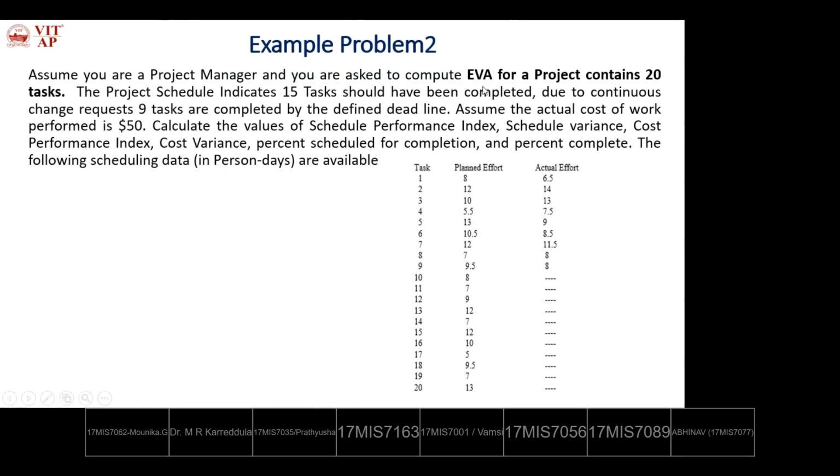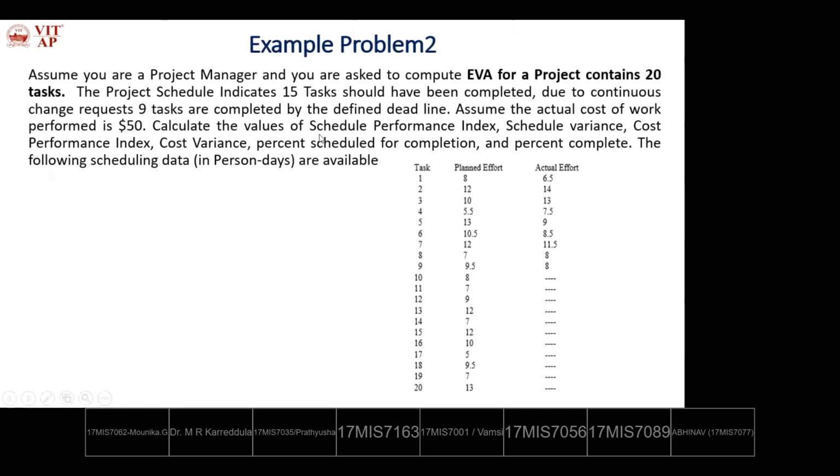EVA for a project that contains 20 tasks. The project schedule indicates 15 tasks should have been completed. Due to continuous change requests, 9 tasks are completed by the defined deadline. Assume the actual cost of work performed is $50. So in this case, ACWP is given. So we can calculate the cost variance and CPI.